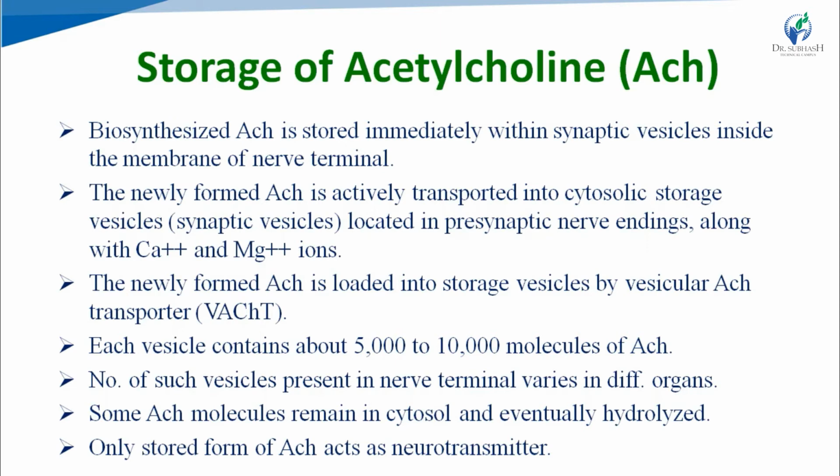In this storage or loading step, newly formed acetylcholine is loaded into storage vesicles by the vesicular acetylcholine transporter, with the help of VAChT: V for vesicular, ACh for acetylcholine, and capital T for transporter. Vesicular acetylcholine transporter is needed for the loading of acetylcholine into synaptic vesicles. Each vesicle contains about 5 to 10,000 molecules of acetylcholine, and this number varies according to the different organs. Different organs have different numbers of acetylcholine molecules within synaptic vesicles.